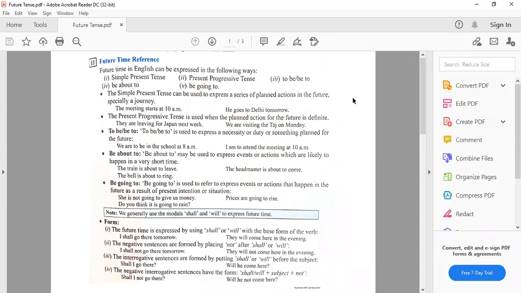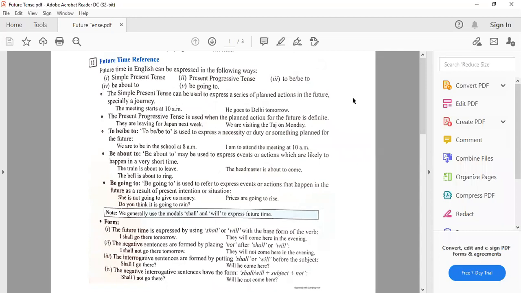We are to be in the school at 8 a.m. This is the necessity or our duty that we should be in time. I am to attend the meeting at 10 a.m. is the second example; is, am, are आता है पहले, to बाद में. That is the necessity कि मुझे meeting attend करनी ही है.